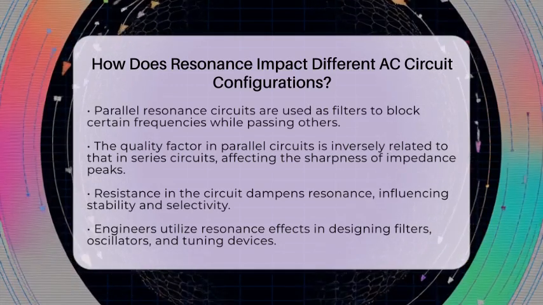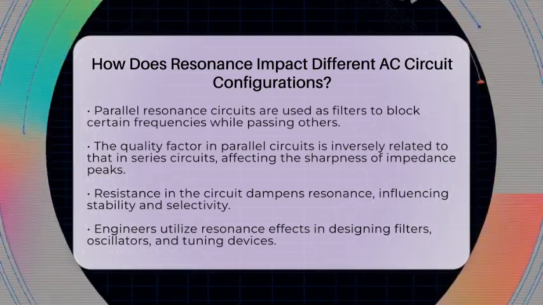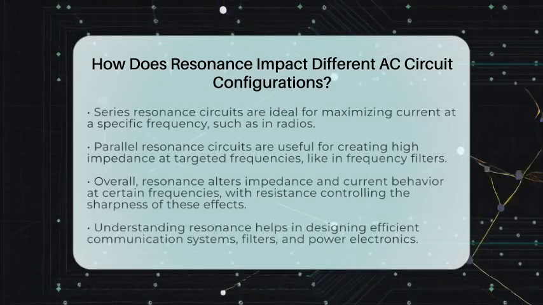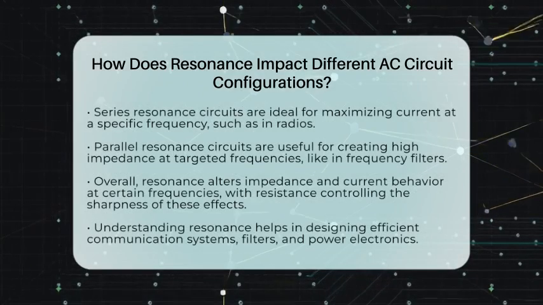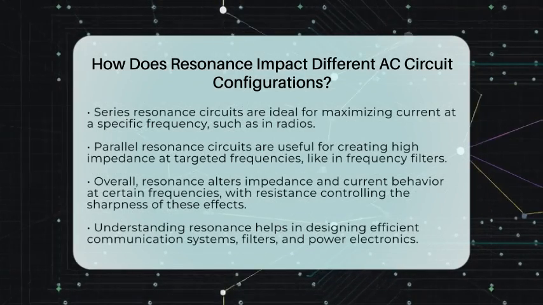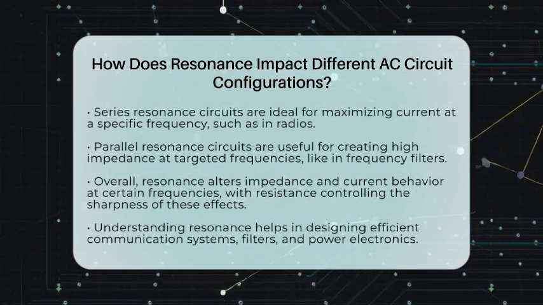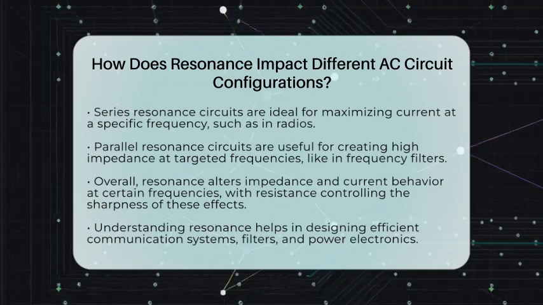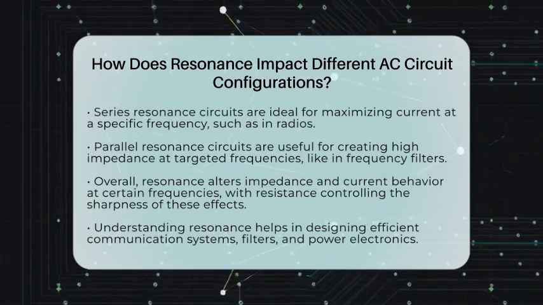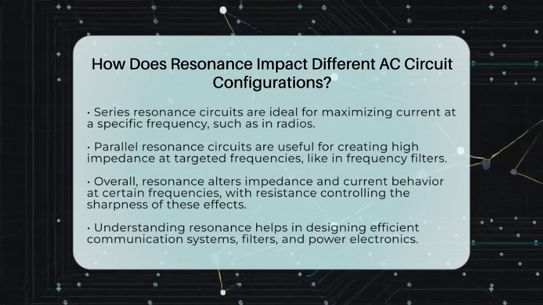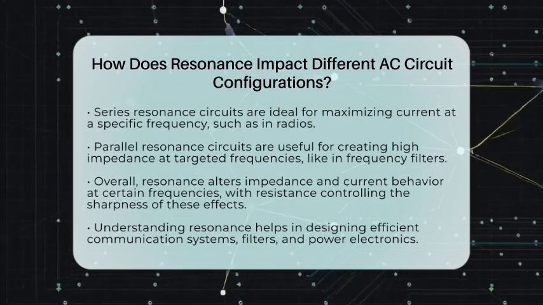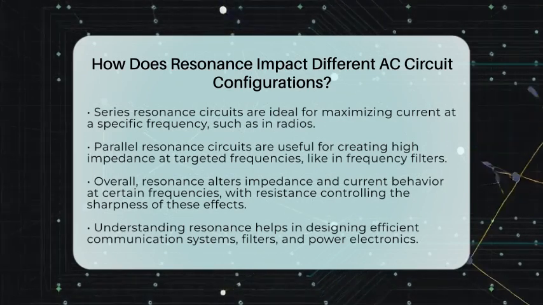Series resonance circuits are great when you want maximum current at a particular frequency, like in radio tuners or audio equipment. Parallel resonance circuits are useful when you need high impedance at a certain frequency, such as in filters or frequency-selective networks. Resonance impacts AC circuits by changing how impedance and current behave at specific frequencies. In series circuits, it minimizes impedance and boosts current flow. In parallel circuits, it maximizes impedance and reduces current.